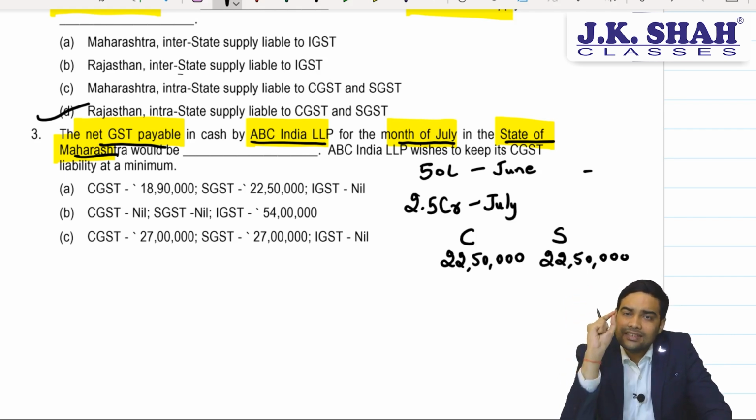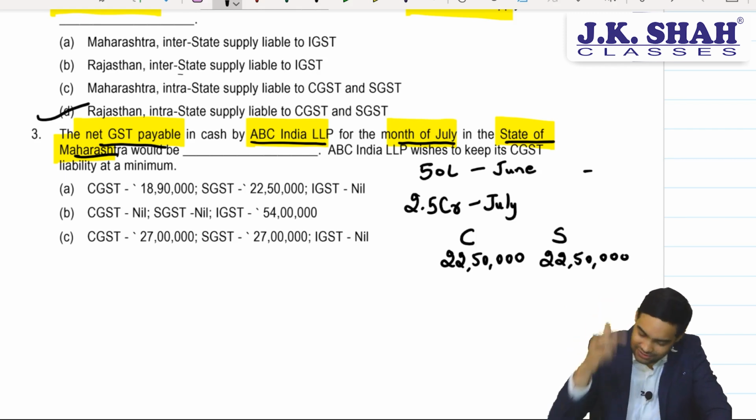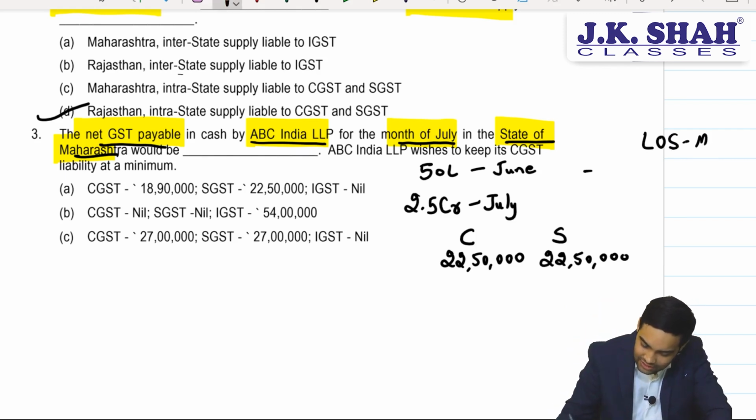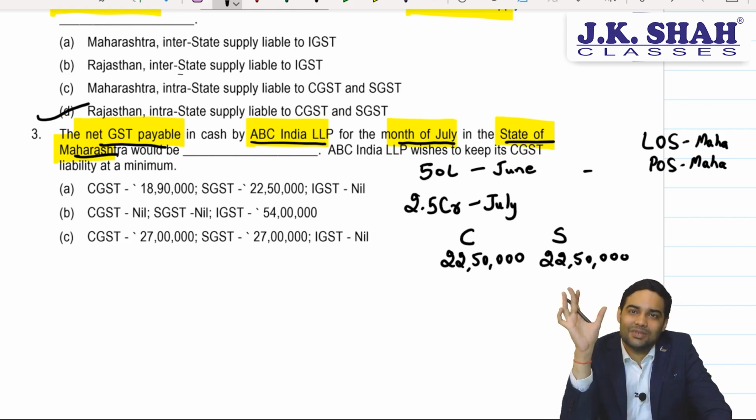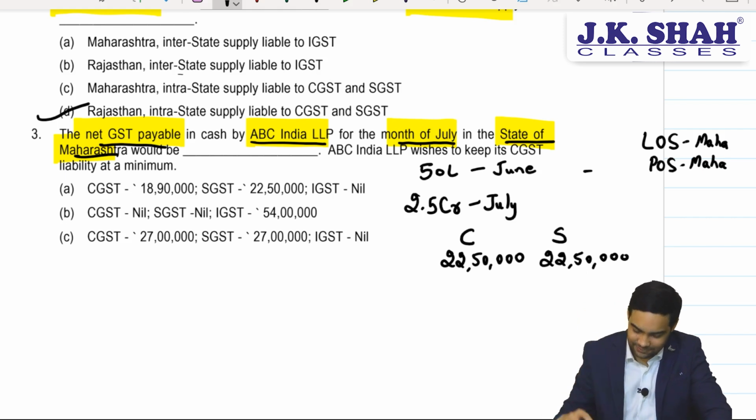When this is a case of section 12 where an event is being organized, the place of supply will be the location of the registered person because you are providing it to a registered person. As the location of supplier is Maharashtra, place of supply will also be Maharashtra, because for organization-related services provided to a registered person, the place of supply will be the location of the registered person. So C plus S will be charged.